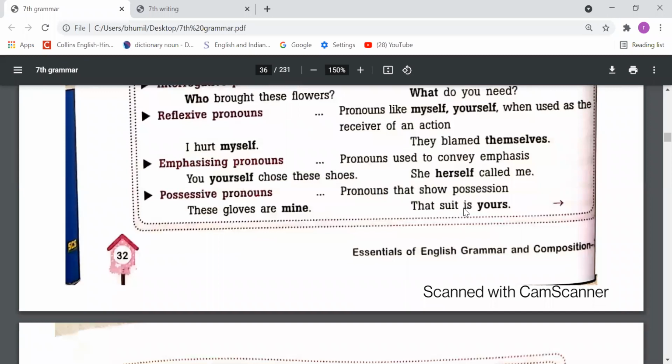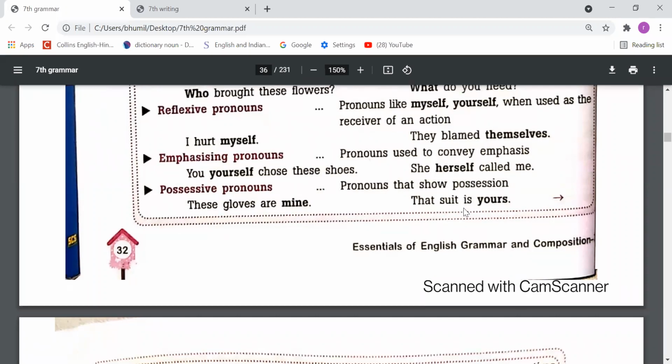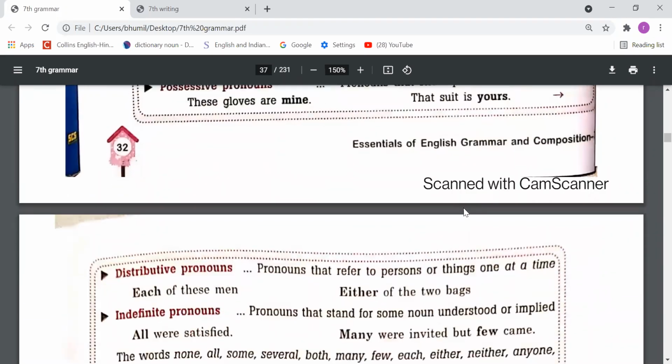Next, possessive pronouns, pronouns that show possession. These clothes are mine, that suit is yours. So the pronouns which show possession, adhikar, those pronouns are called possessive pronouns. Okay. Now please come to the next page.